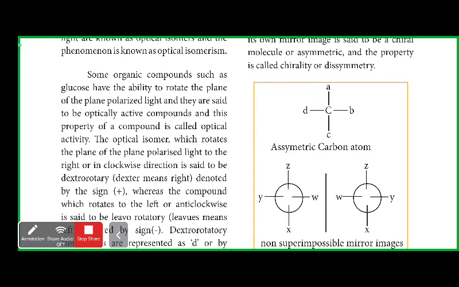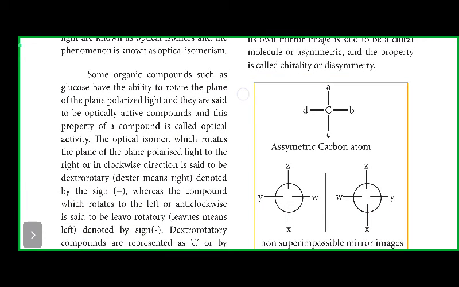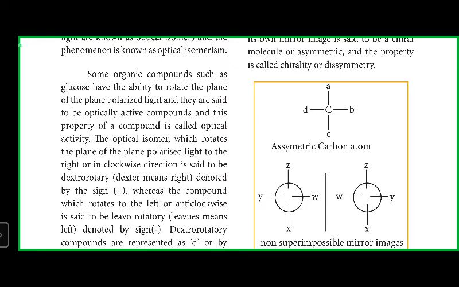Some organic compounds such as glucose have the ability to rotate the plane polarized light, and they are said to be optically active compounds, and this property is called optical activity. Glucose is a compound that rotates plane polarized light. When it is passed through glucose, it rotates the light either clockwise or anti-clockwise.